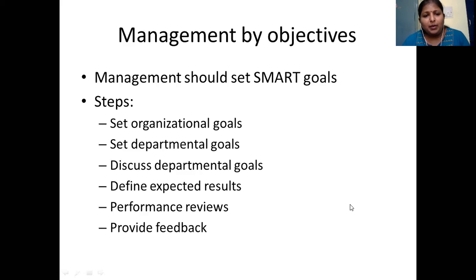First, keep in mind, set the organization goals. Then based on those goals, set the departmental goals. Because see, let us say there is finance, HR, and marketing. The organization is to reach 30% high growth in the sales this time.